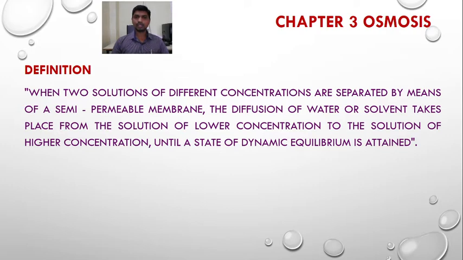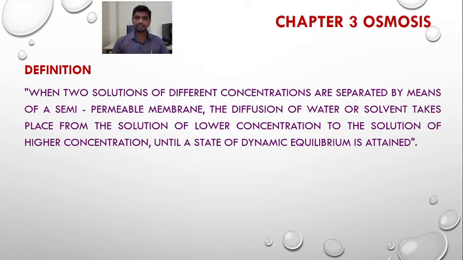If we divide two solutions of different concentration by means of a semi-permeable membrane, then the diffusion of water or solvent takes place from the solution of low concentration to the solution of high concentration until a state of dynamic equilibrium is attained.